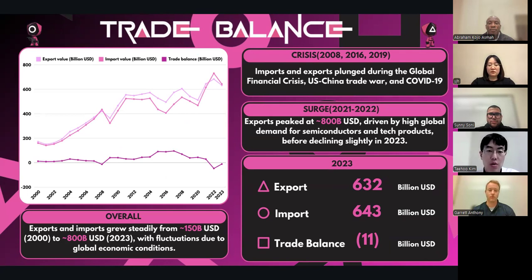From 2021 to 2022, exports peaked at 800 billion, driven by high demand for semiconductor and tech products. By 2023, exports decreased slightly to 632 billion, while imports rose to 643 billion, resulting in a small trade deficit. This demonstrated that changes in the global economy directly affect Korean trade patterns.